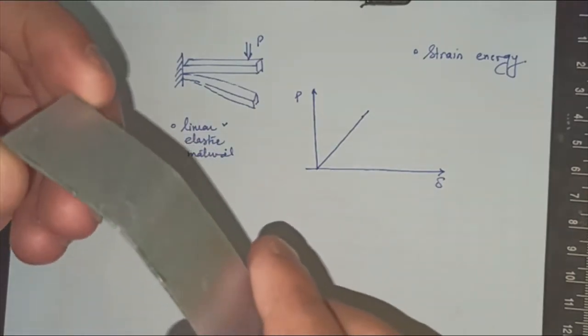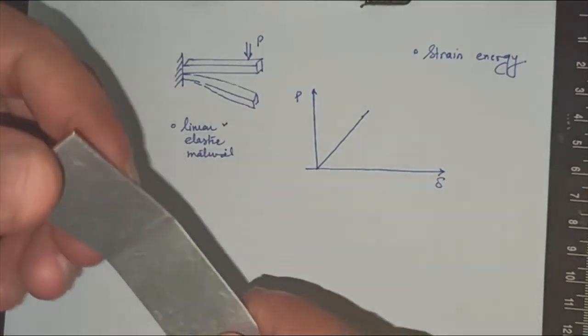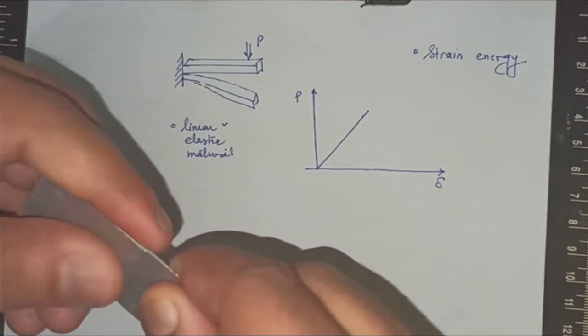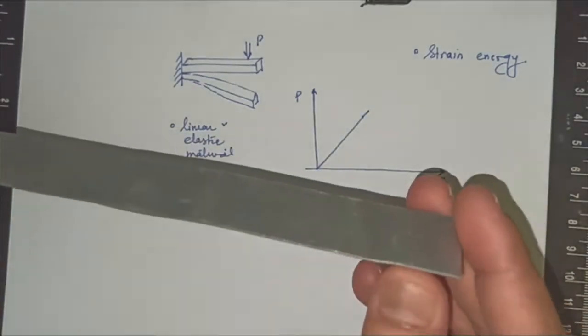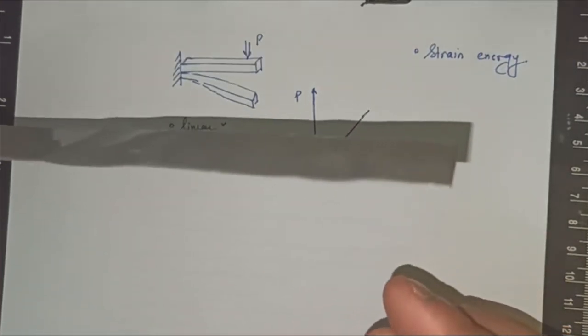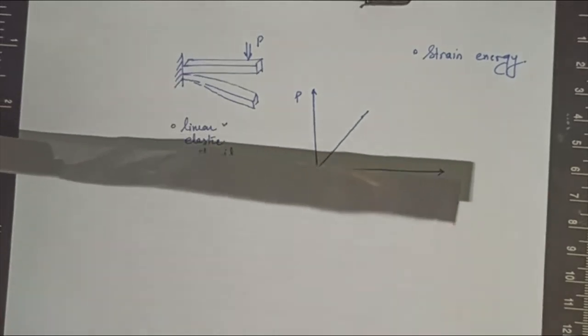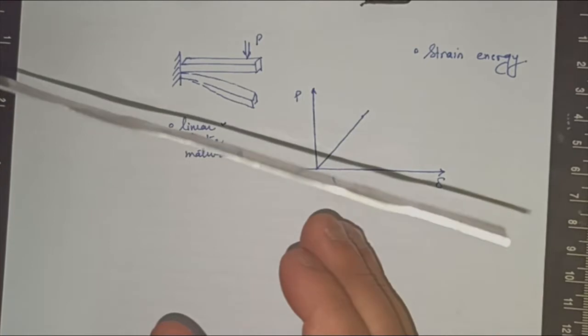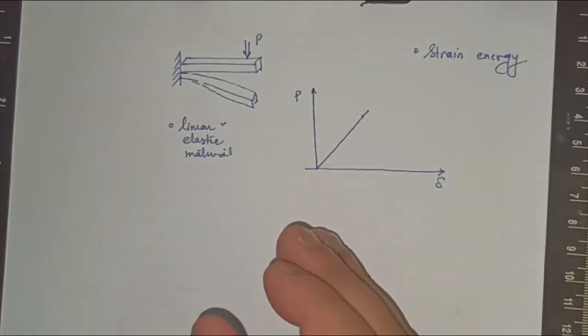This is a typical aluminum rod, so energy will be dissipated in plasticity. If I apply a load which is within my elastic limit, it will move back to its original position. I hope you now understand the difference between elasticity and plasticity.